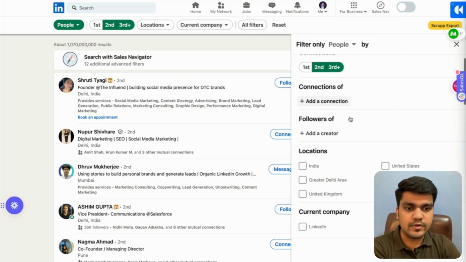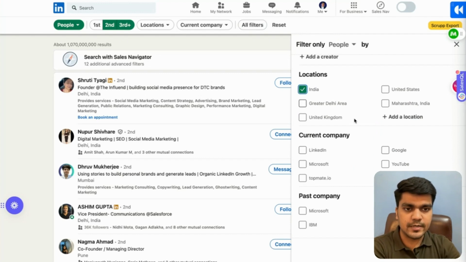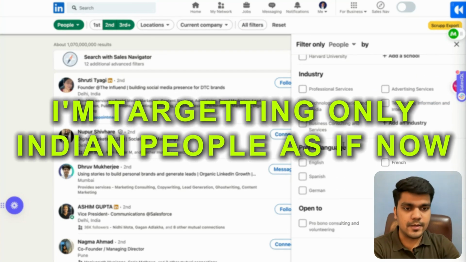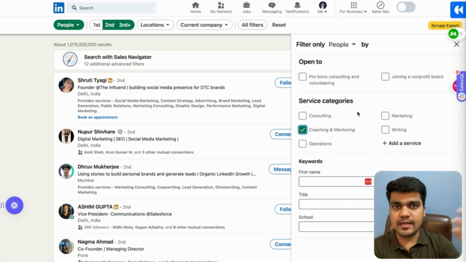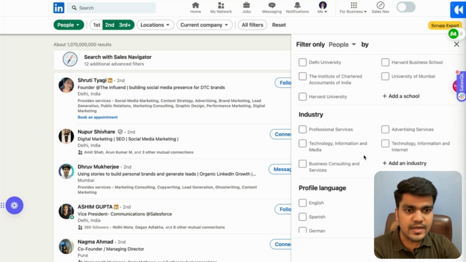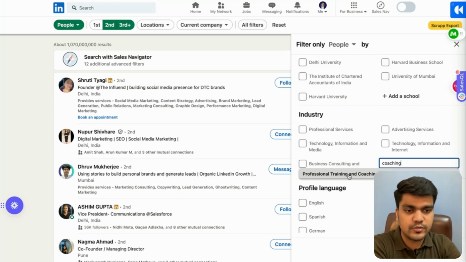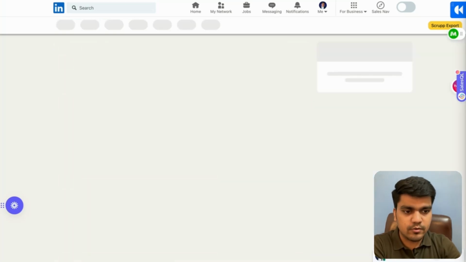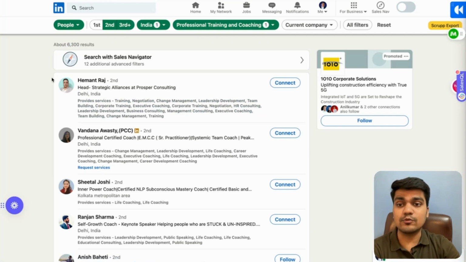Click on All filters. Now inside All filters, there are different parameters which I can use. I can select India, which is number 1. I'm only targeting Indian people as of now. And then in the service category, I can click on coaching and mentoring because I'm targeting coaches. You can target any people whom you are targeting. And then again, going to the industry, I can select the coaching one. So I can type coaching and I can see the relevant. You see professional training and coaching. I'm going to select that and click on show results. You see 6,300 results. These are those people who are my exact ICP. So let's see a few examples.